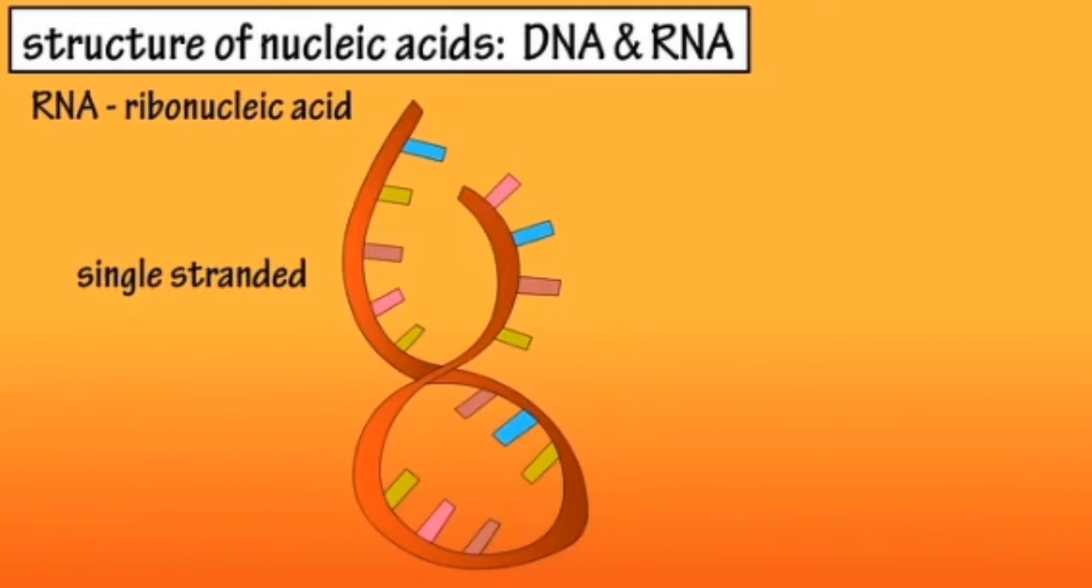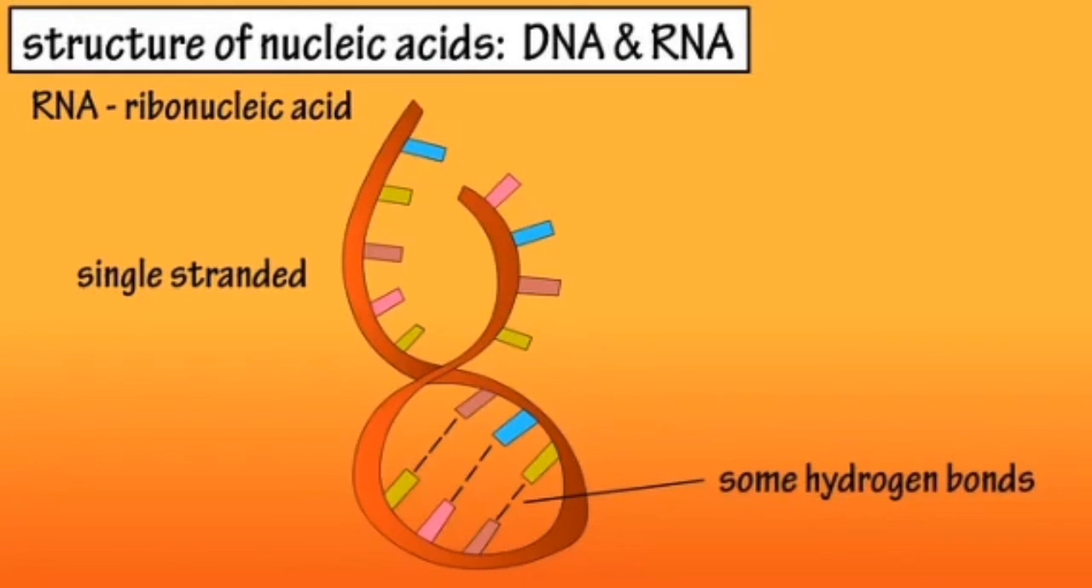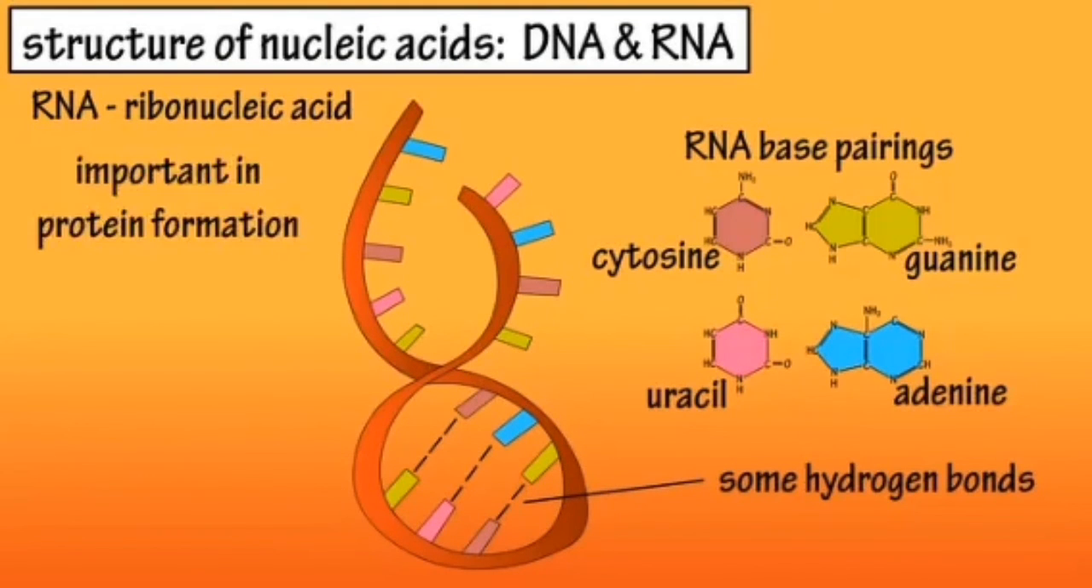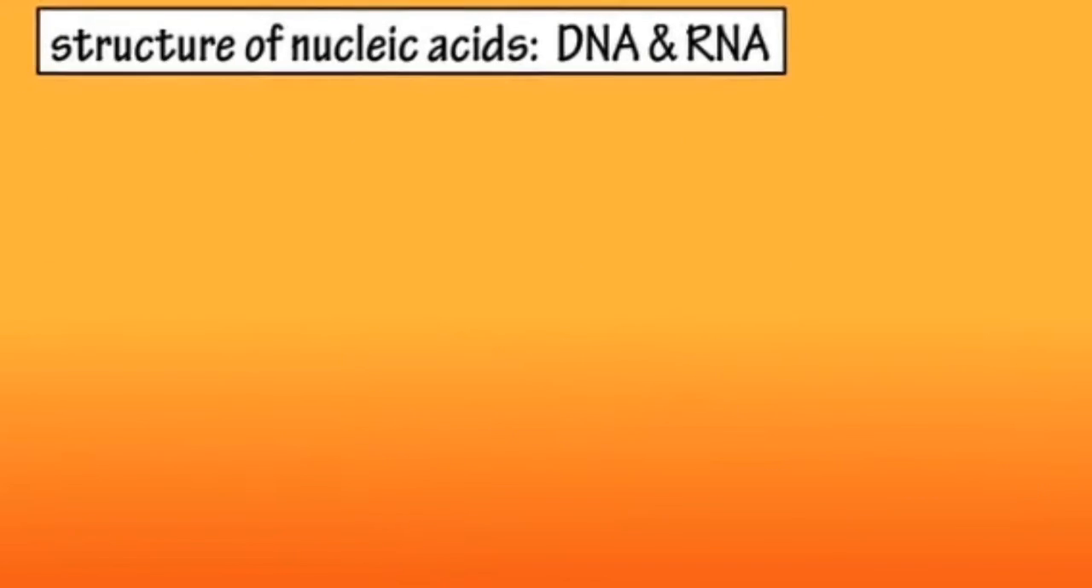Most RNA molecules are single-stranded nucleic acids, and many times they form a folded compacted structure with some hydrogen bonding taking place within the pairs of the molecules. These pairings are the same as in DNA. Cytosine and guanine are the base pair, and uracil takes the place of thymine and pairs with adenine. RNA is extremely important in the process of forming different proteins in the body.